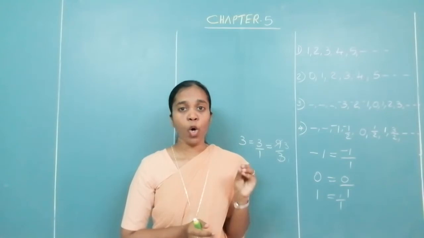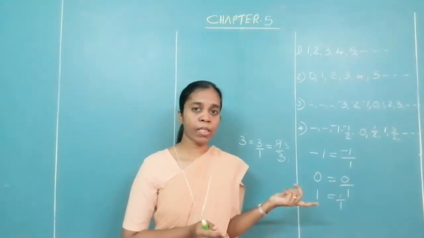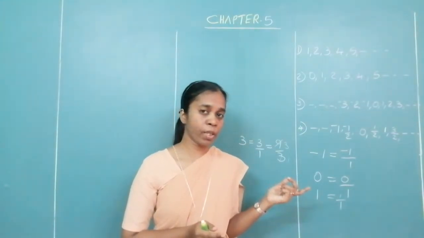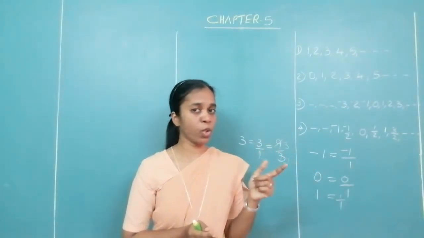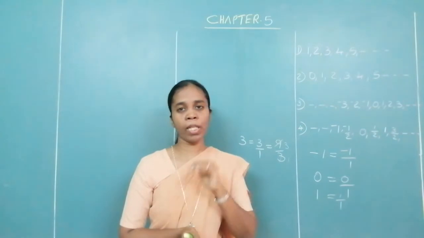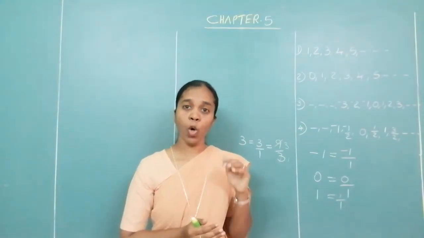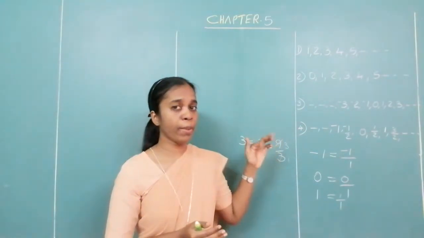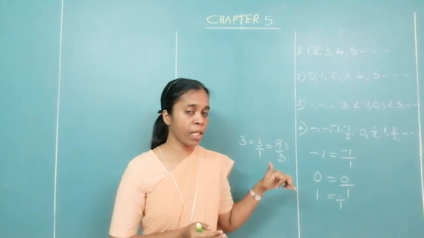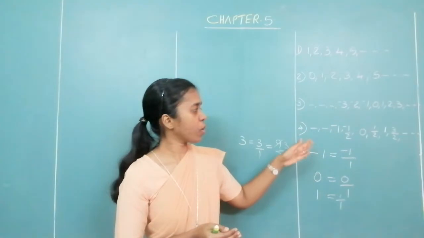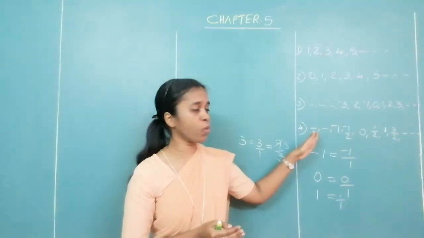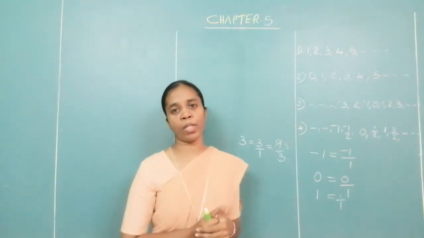Now, are all the rational numbers natural numbers? No. But all the natural numbers are rational numbers. And all the whole numbers are rational numbers? Yes. But are all the rational numbers whole numbers? No. Because in the rational numbers we have minus 1 upon 2. They are not whole numbers.